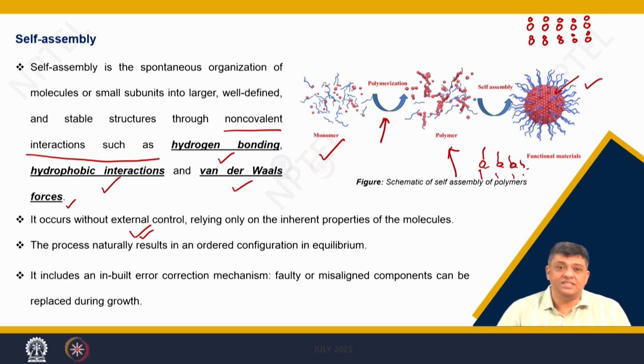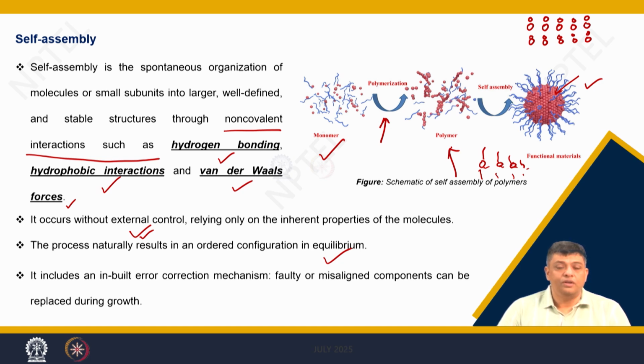As the process is natural, it also results in ordered configuration at equilibrium. So, when you have an equilibrium state, you will see an ordered arrangement, and it includes the inbuilt error correction mechanisms.